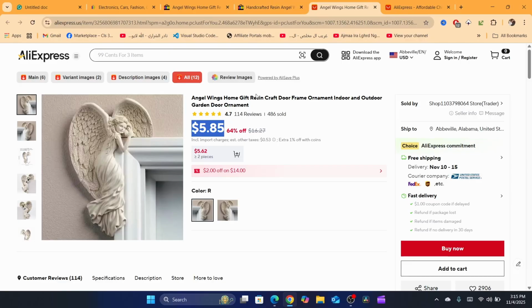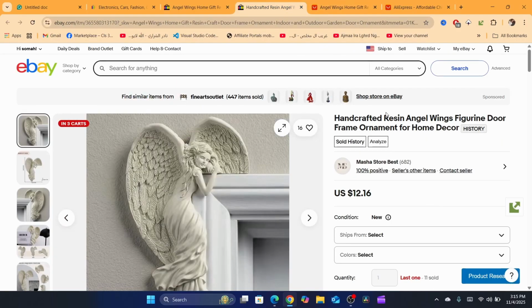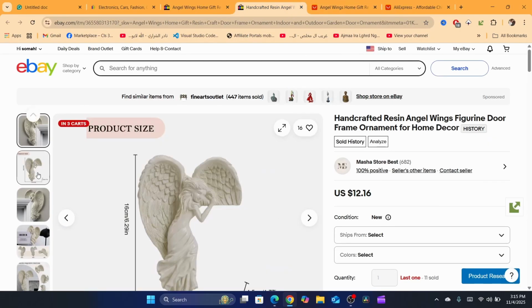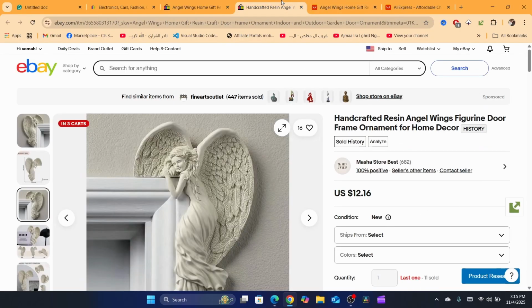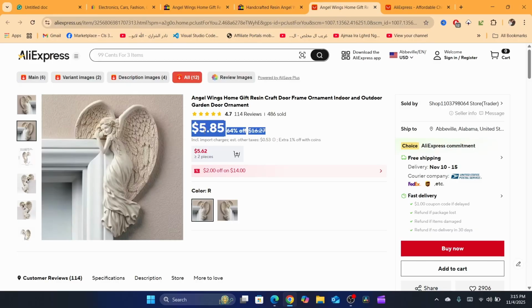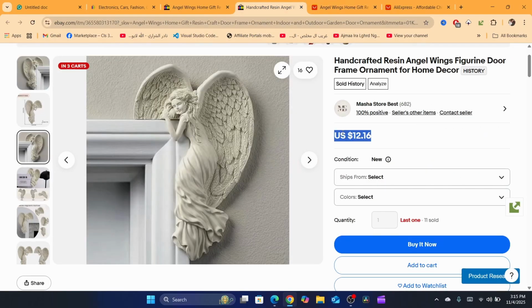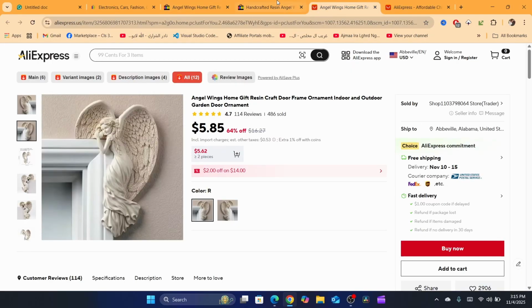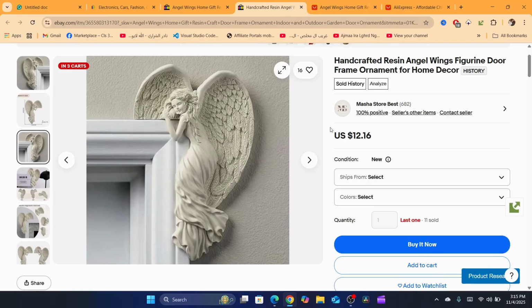By the way, I will show you the best supplier in just a few seconds, why you need to use this supplier that I will mention, and the advantage of using this supplier, and show you the results. Okay, so as you can see here, it's the exact same product, the same product, and the only thing that is different here is the price. This means this guy is dropshipping, because it's selling on AliExpress for $5, but on eBay he is selling it for $12. Now, just because we found someone that is dropshipping this product does not mean we need to list it.